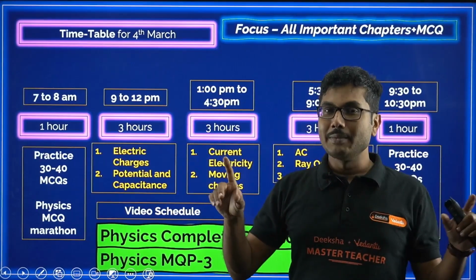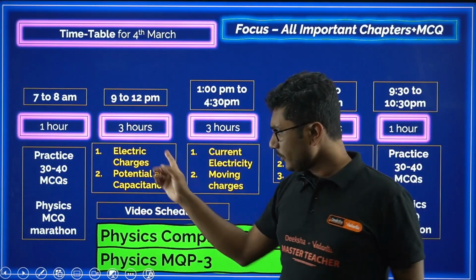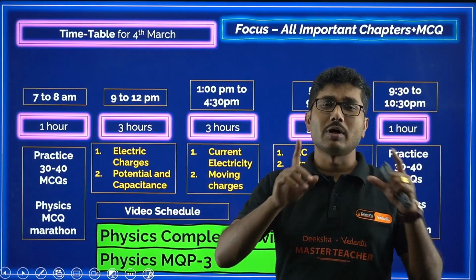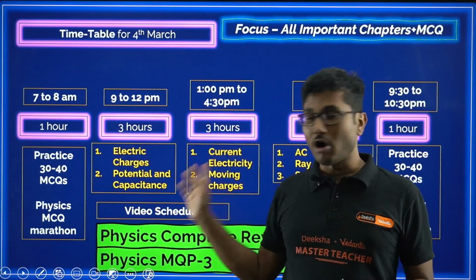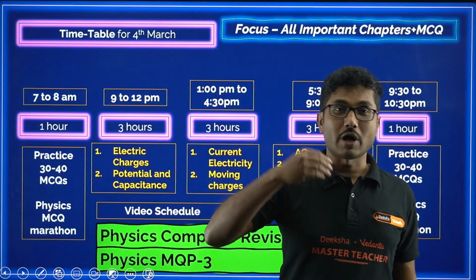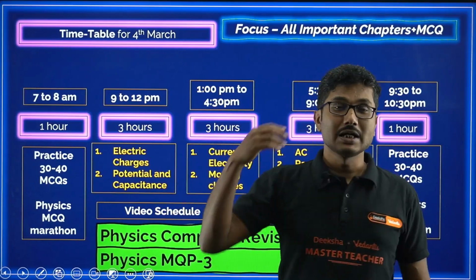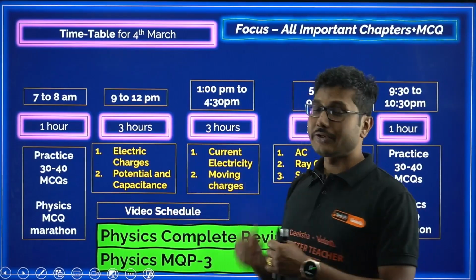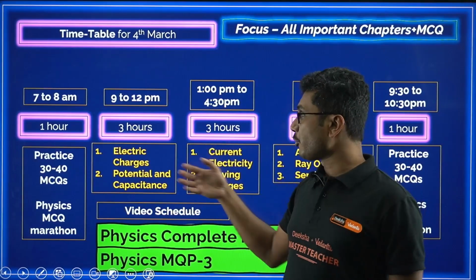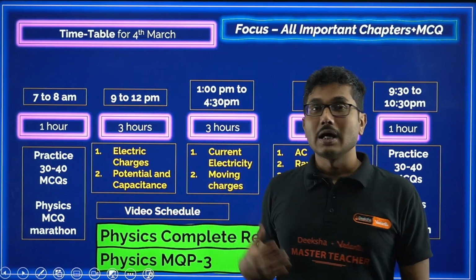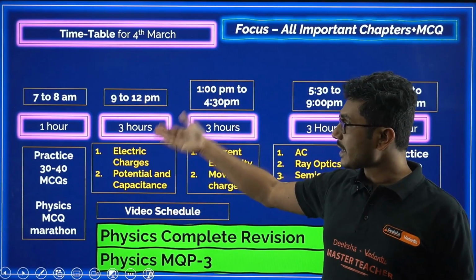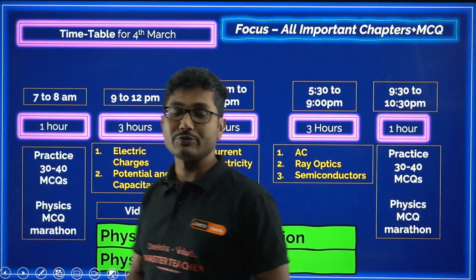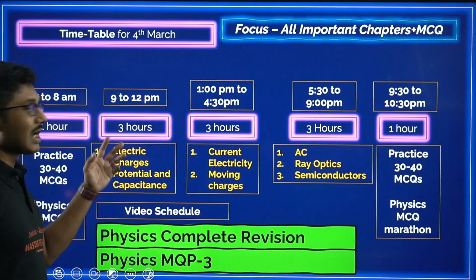If you are following any textbook, it will be good if you study from the NCERT book, or you can follow your notes or our notes from the Ramastra series, whatever notes you have. Try to remember all the important formulas, important concepts, and the different concepts related to this chapter. This is very helpful for you. So electric charges, potential and capacitance, these 2 chapters will be for the first 3 hours.